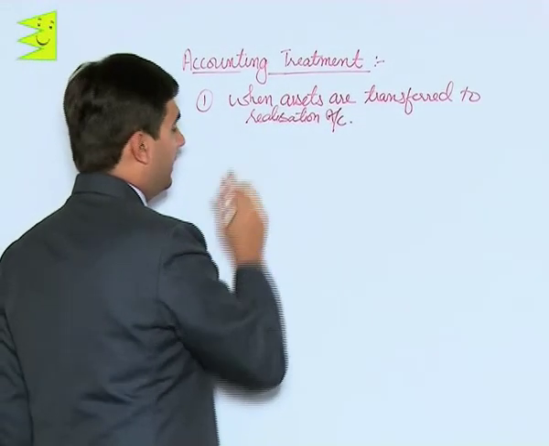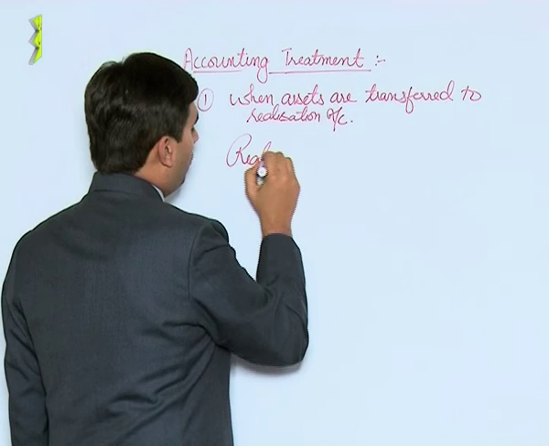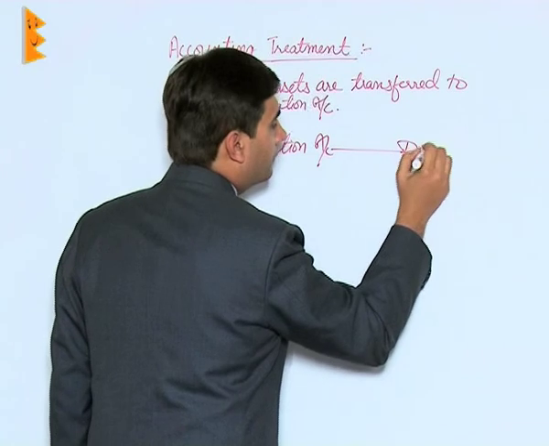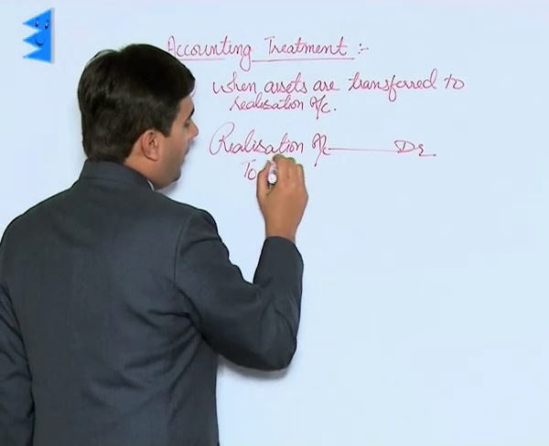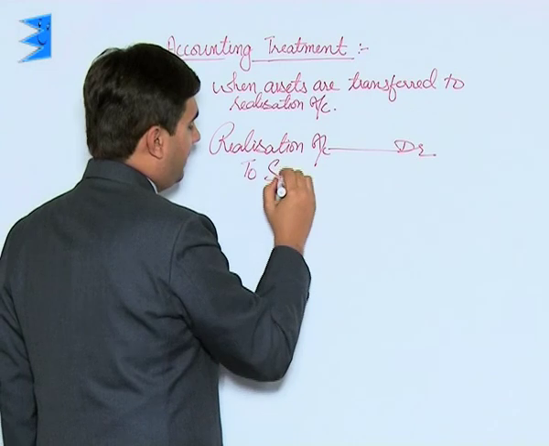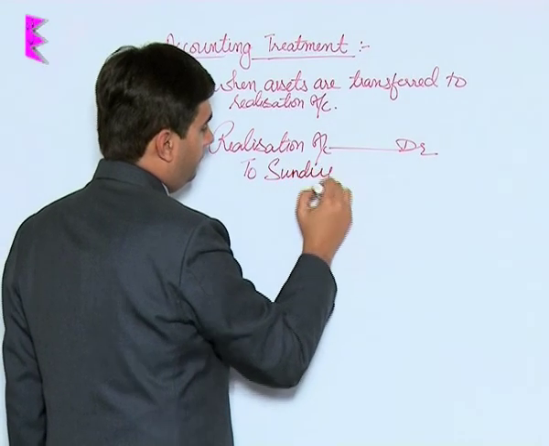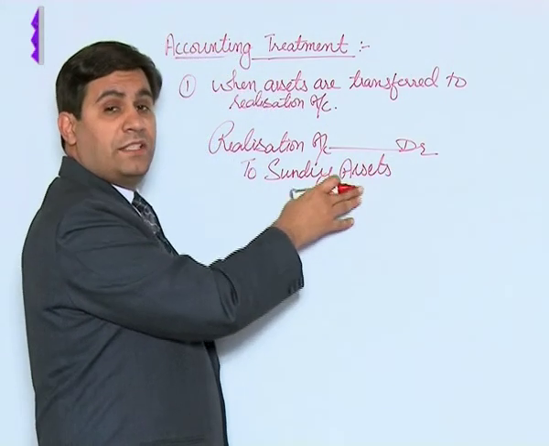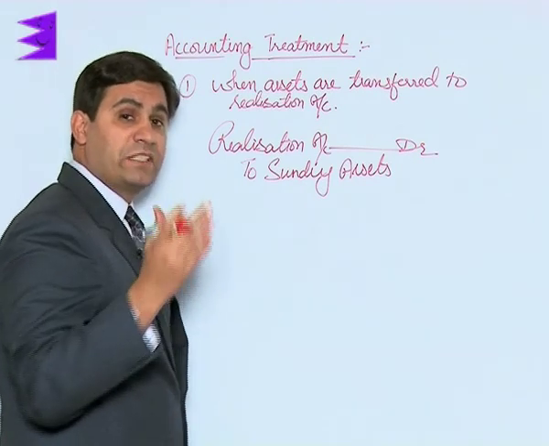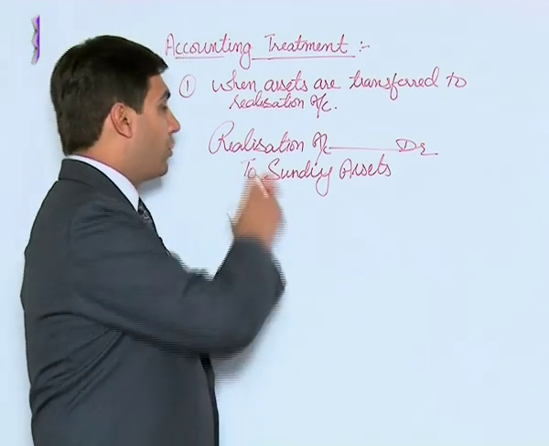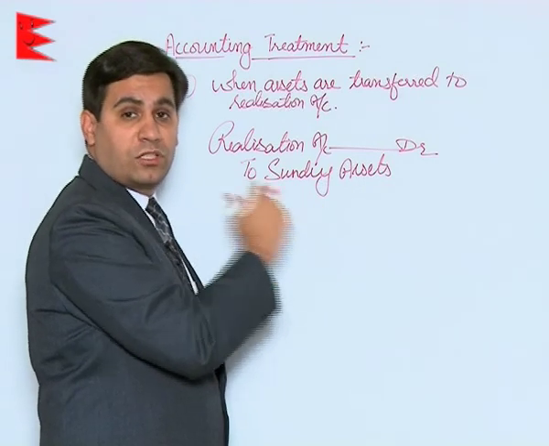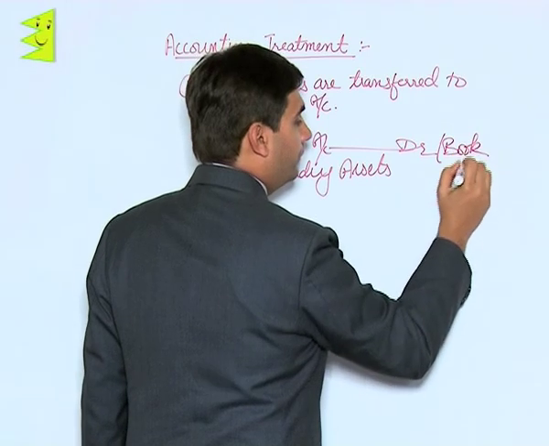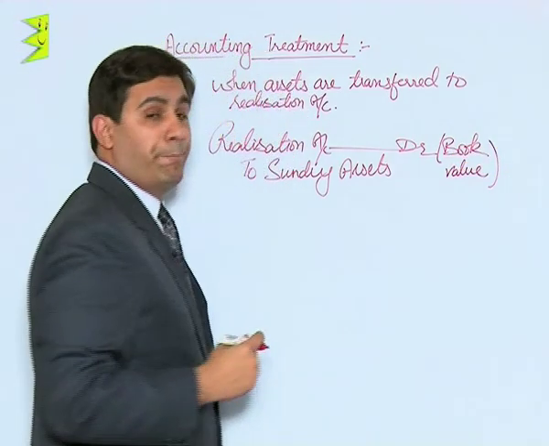The journal entry for this is realization account debited to assets, or I should write it as sundry assets. Now students, remember one thing, that is these values or these assets, they should be shown separately. Like for example, you have building, land, stock. So you should write realization to land, to building, to stock separately. And the value would be book value, that is appearing in the balance sheet.